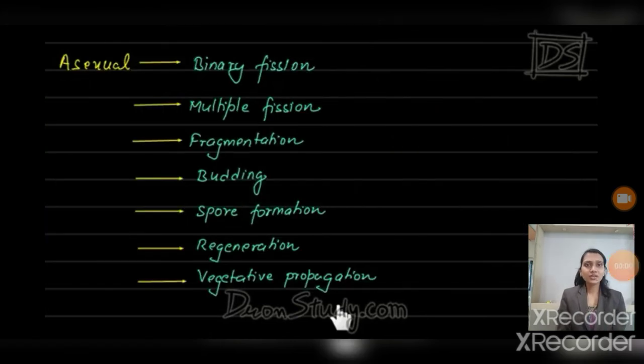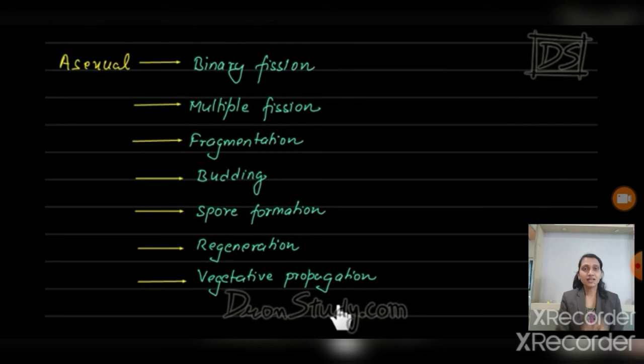Okay, so do you understand what we learned in asexual reproduction? We learned the different types of asexual reproduction. The first is fission, in which we learned about binary fission and multiple fission. Second, we learned about fragmentation. Then budding, spore formation, regeneration and vegetative propagation. These are all the different types of asexual reproduction and all are very important points.